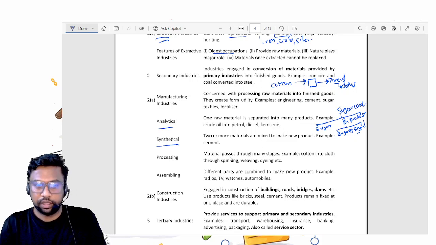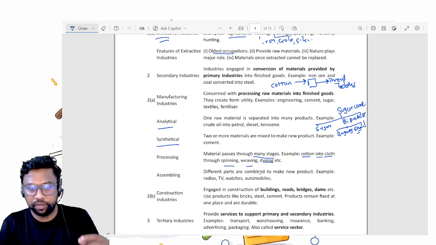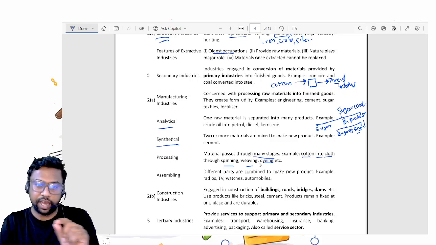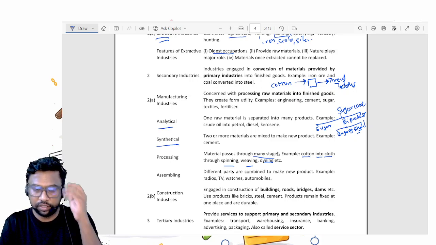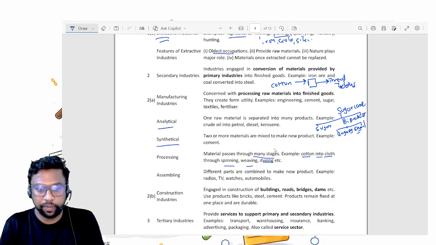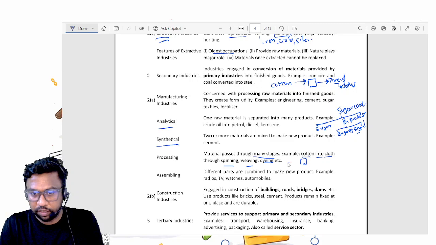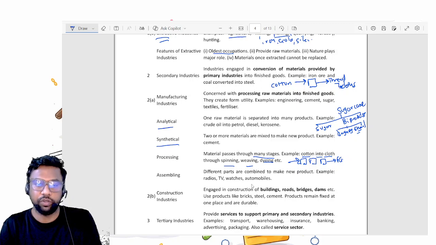Next is processing. Material passes through many stages. For example, cotton into cloth, through spinning, weaving, dyeing. Spinning is they spin the cotton, weaving is they extract thread, and dyeing is coloring of the cloth material. So it goes through a number of stages. Here you will put cotton, there will be stage 1, stage 2, stage 3, and after that you will get the finished goods. Last one is assembling.